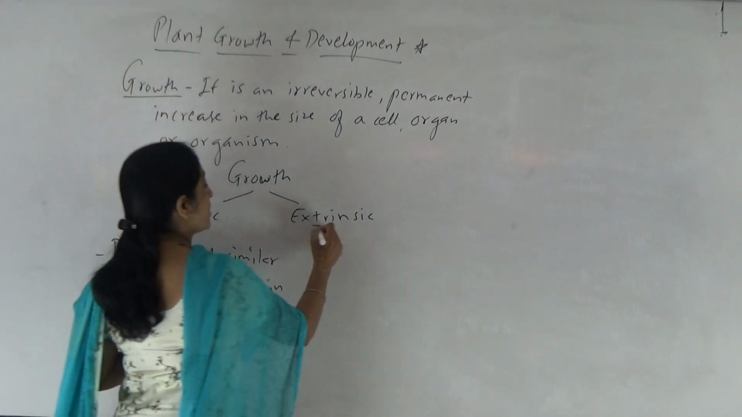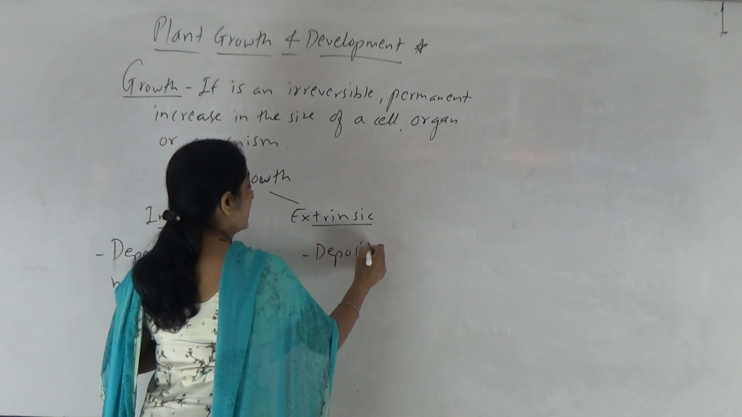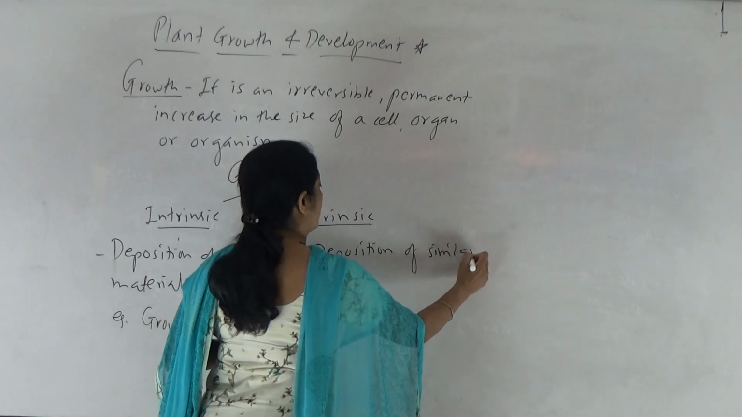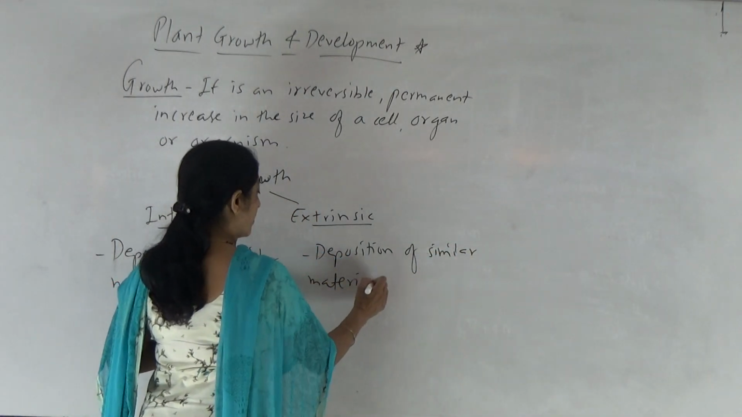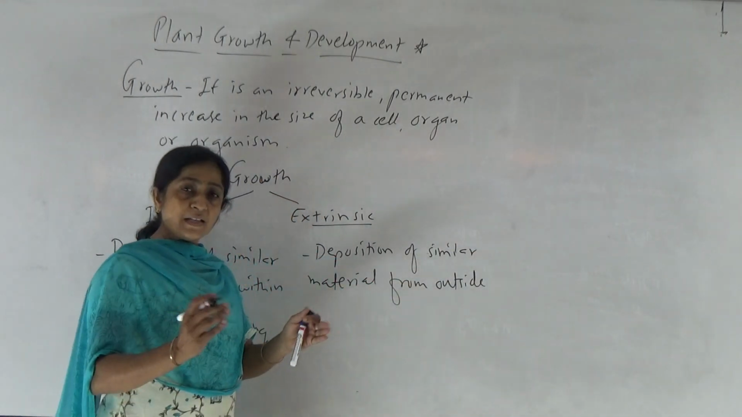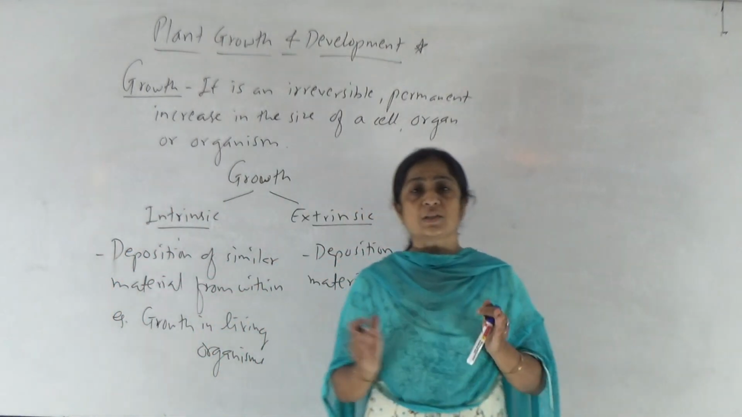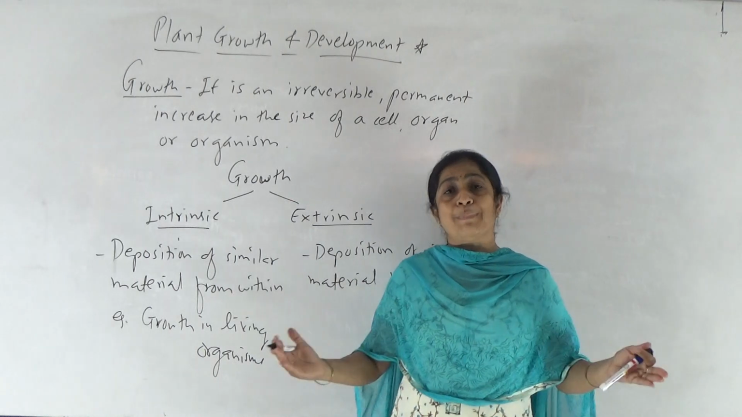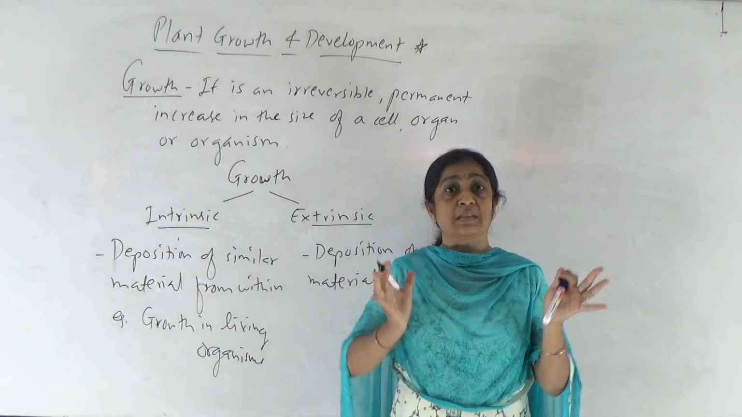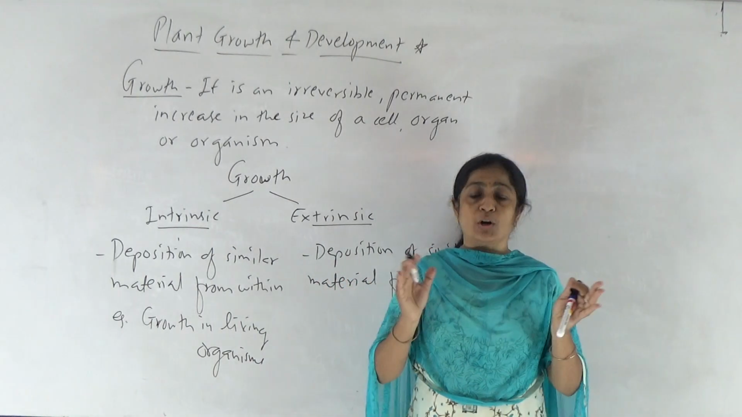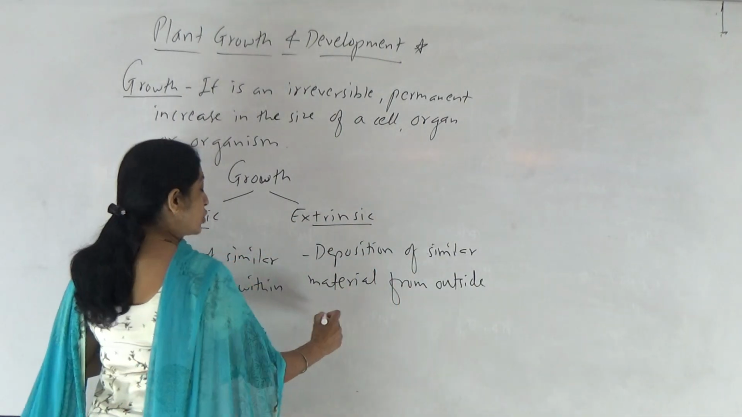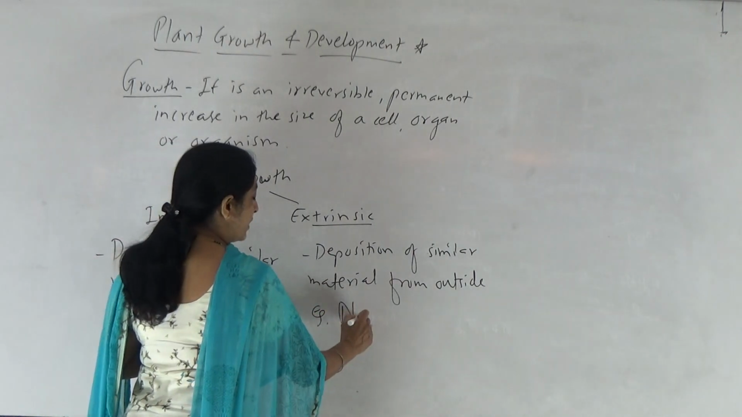Whereas extrinsic growth means what? If similar material is deposited from outside, and as a result the mass of that substance increases, then it is known as extrinsic growth. Such a kind of growth is observed in non-living things.